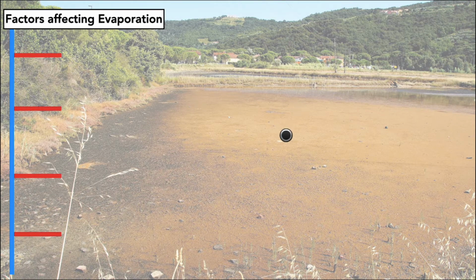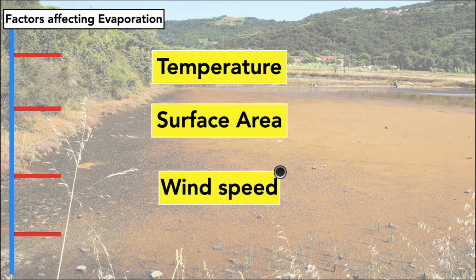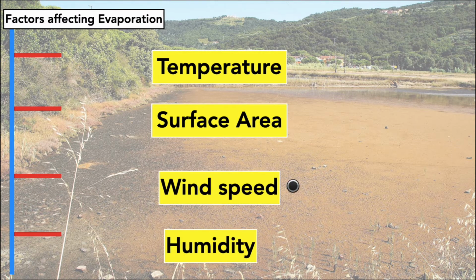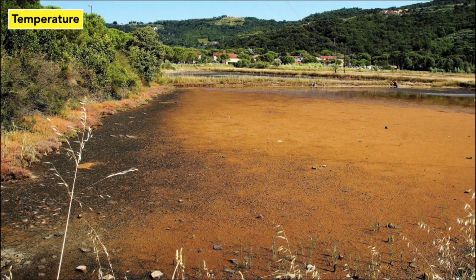So there are four main factors which are affecting this evaporation. First one is temperature, second one is surface area, wind speed and humidity. We can discuss one by one. Okay, first we can discuss temperature. We all know about temperature.